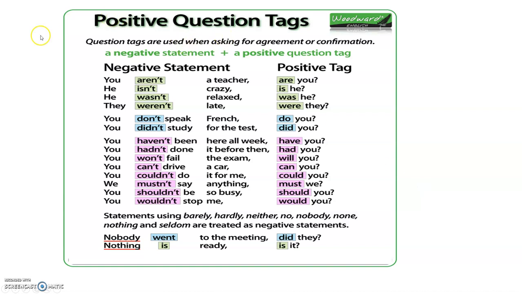Now let's see a little about positive question tags. If you have negative statements, you have to put positive tags. These are all easy. We've done them before, but I'm just revising. You aren't a teacher, are you? Okay. So a negative sentence has a positive question tag. He isn't crazy, is he?